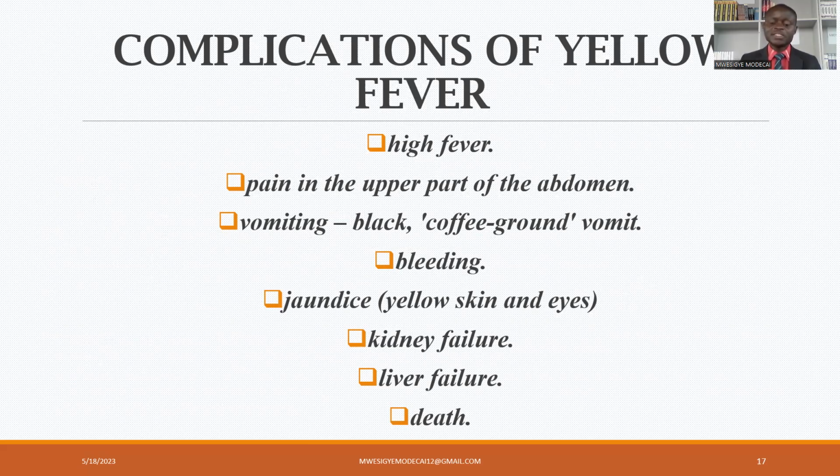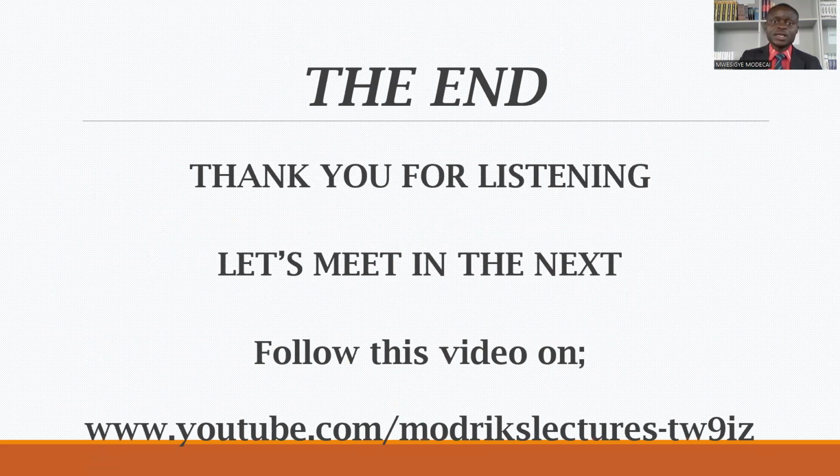If we don't manage someone with yellow fever, these are the complications that will appear. So to wind up, we have seen the management of yellow fever, and we have talked a number of things. We have seen people eligible for the vaccine. We have seen those who should receive, those who shouldn't, preventive measures, and complications.